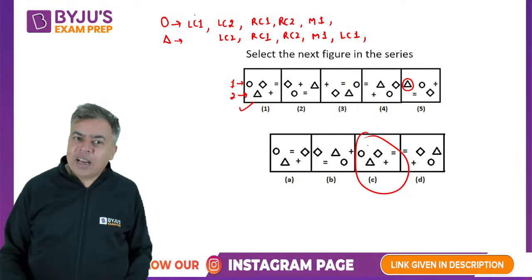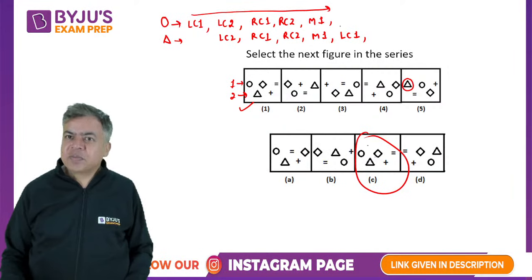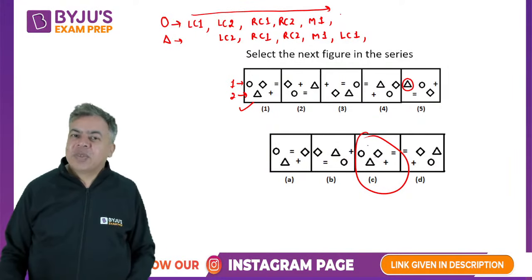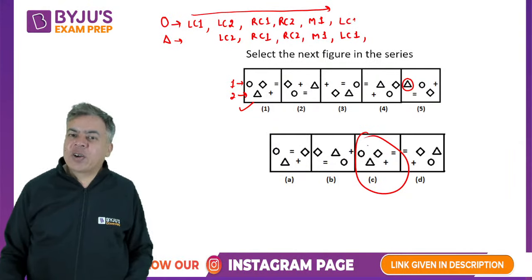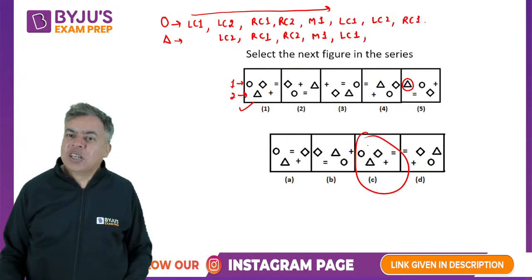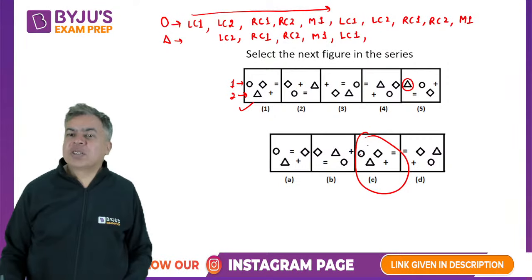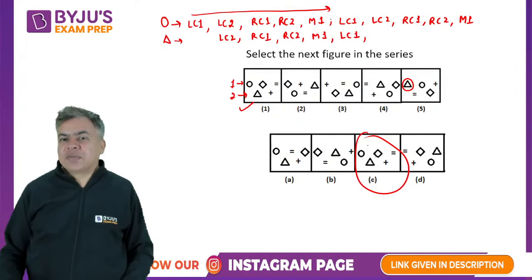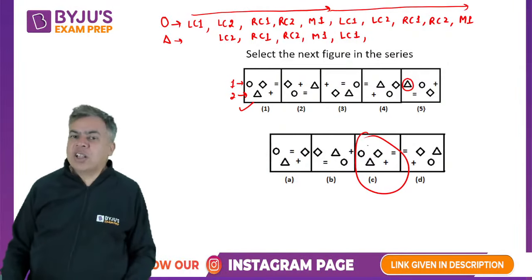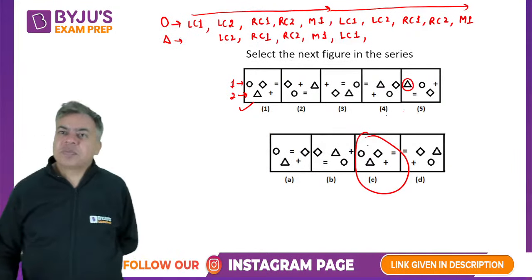All the symbols will follow this path, from wherever they are starting. So this is the path: left corner first row, left corner second row, right corner first row, right corner second row, and then the middle of the first row. From wherever you start, all the symbols will be like this.